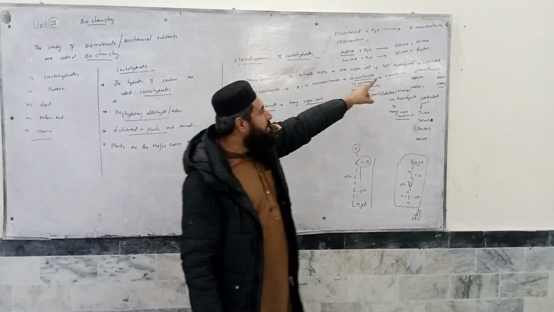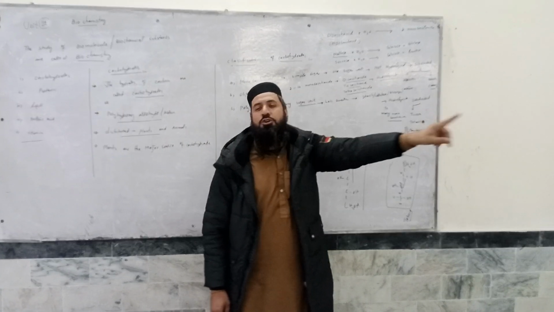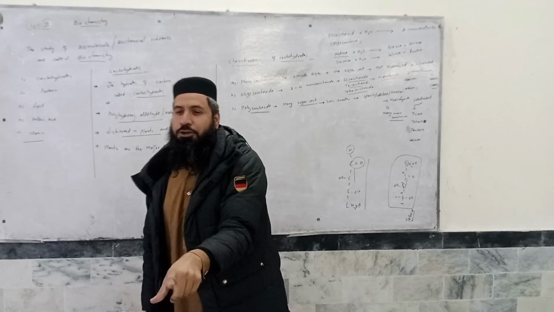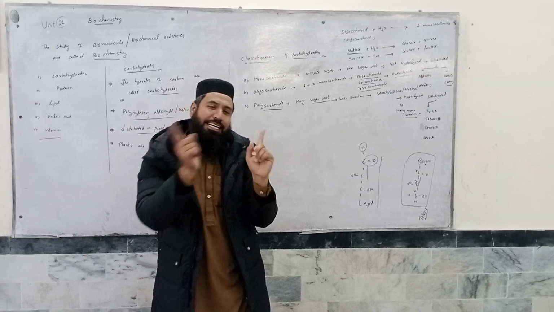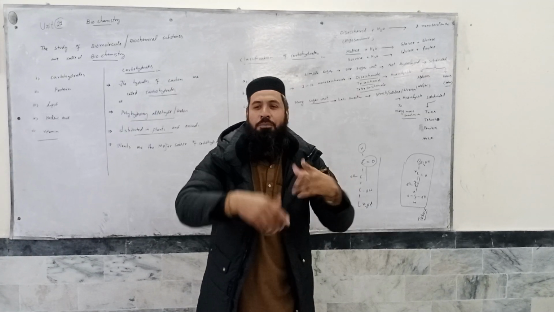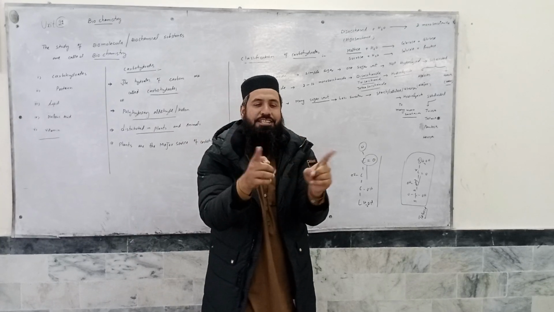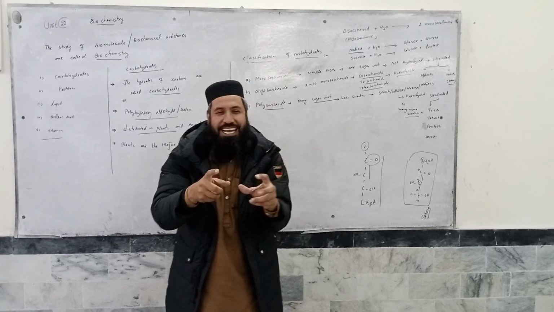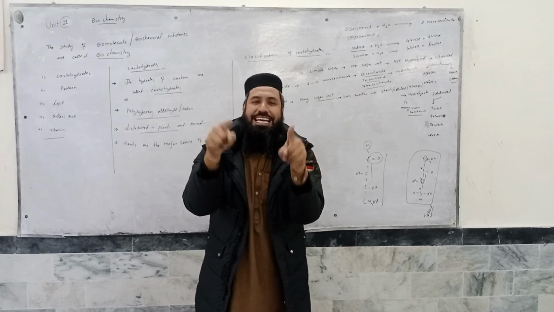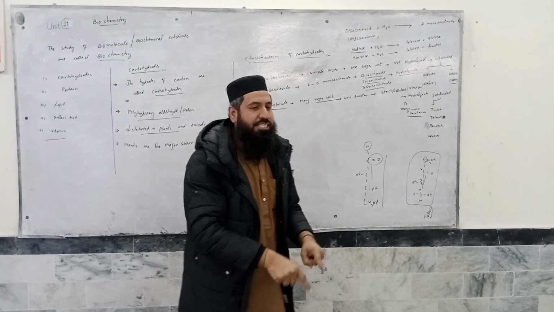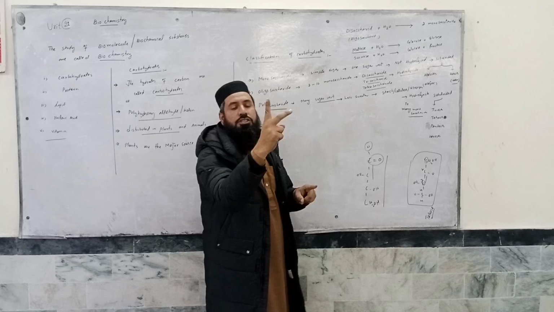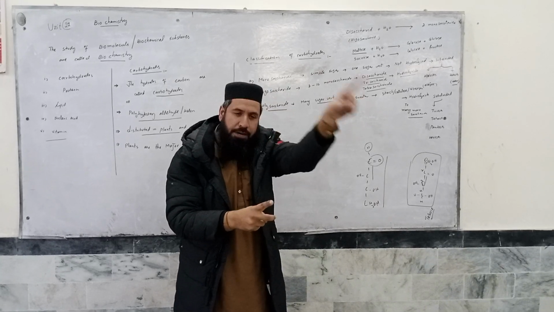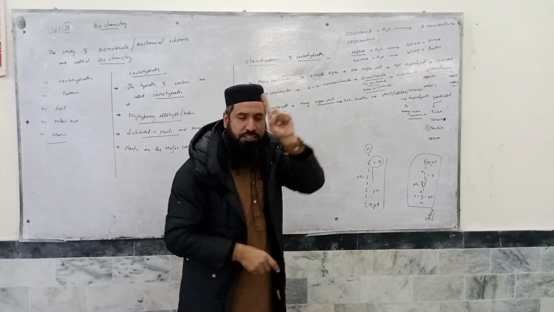Monosaccharides can further be divided into aldoses and ketoses on the basis of the functional group. A carbohydrate containing an aldehyde functional group is called an aldose, and a carbohydrate containing a ketonic group is known as a ketose.